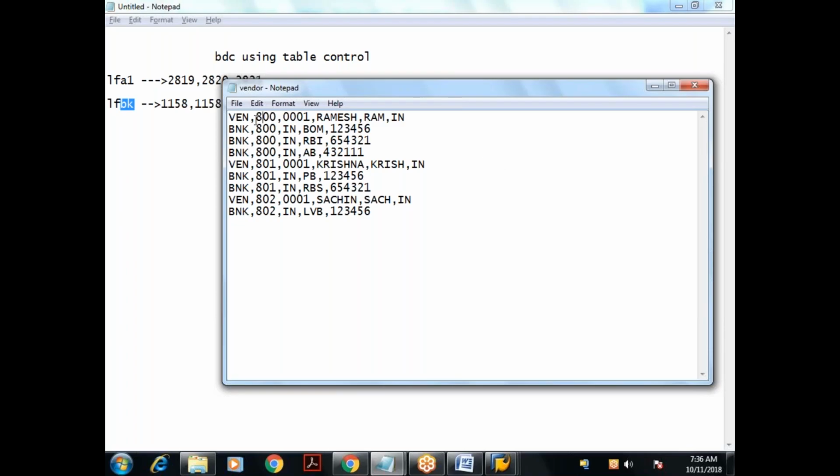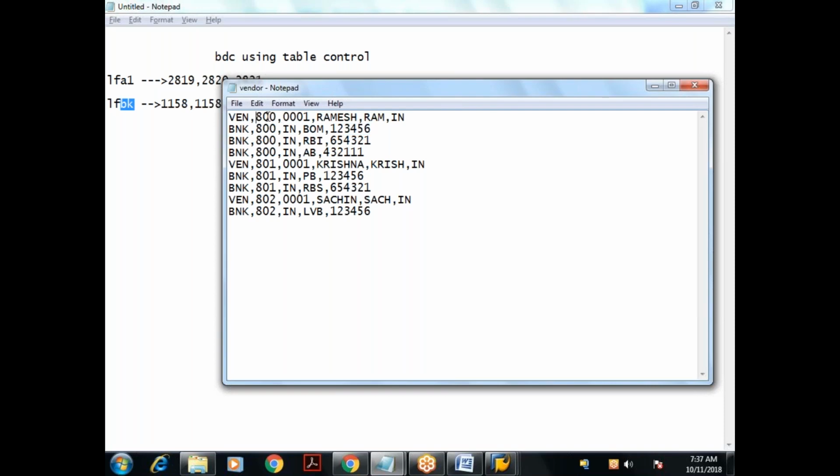If the record is starting with VN, I'll assume that is vendor master data, which means LFA1 table data. If the record is starting with BNK, I'll understand that is vendor bank data, that is the LFBK table. So what are the fields I gave here? This is my vendor number, this is my account group, I think, and this is the vendor name, I think. This is the search term and this is the country key. Again, this is the identifier and vendor number. In LFBK also we have the vendor number, bank country key, bank key, and this is the bank account number.